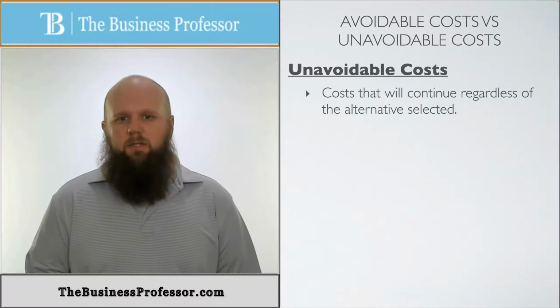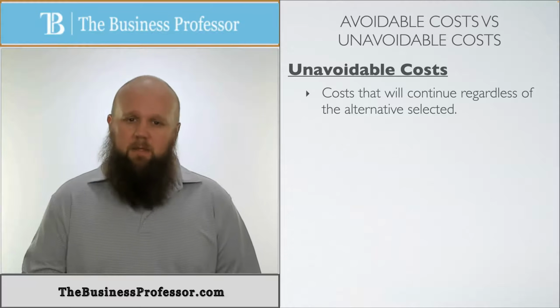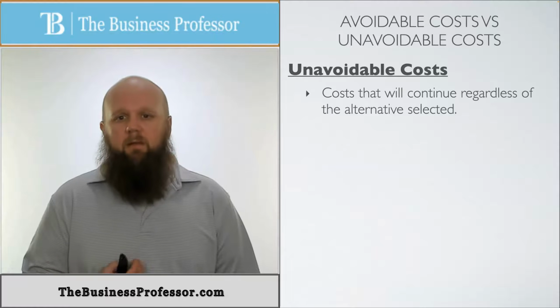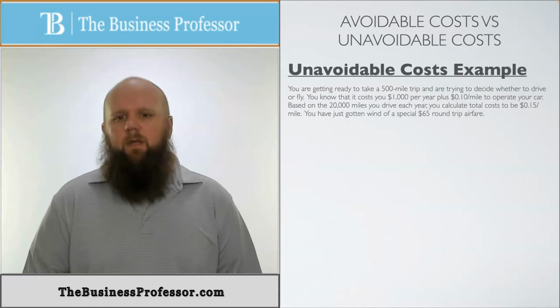These are costs where it doesn't matter what I choose, I'm still going to have to pay it. Now, I care more about the avoidable costs because they're going to be different between alternatives. Unavoidable just means that they're not different between alternatives, so they're irrelevant. Let's see an example here.